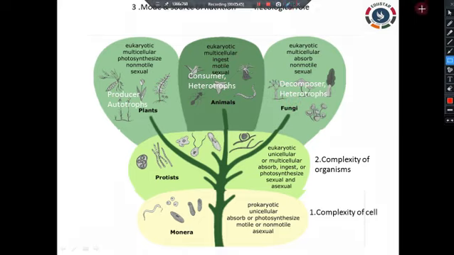We can also divide heterotrophs into some other types, which we might have studied in the lower classes. One is holozoic, is it right? Holozoic means it takes in solid food materials and breaks them into simpler form. Some fungi and some animals come under the holozoic category.